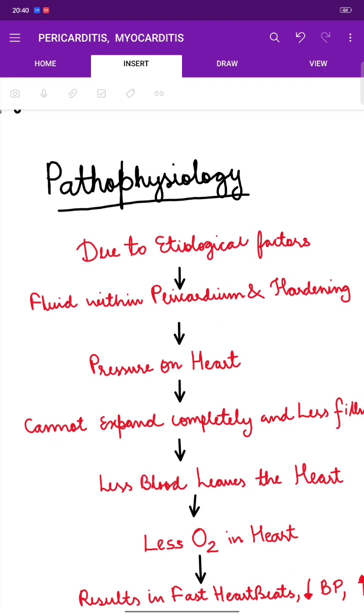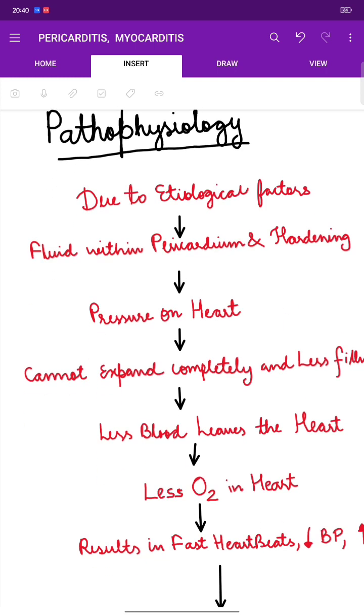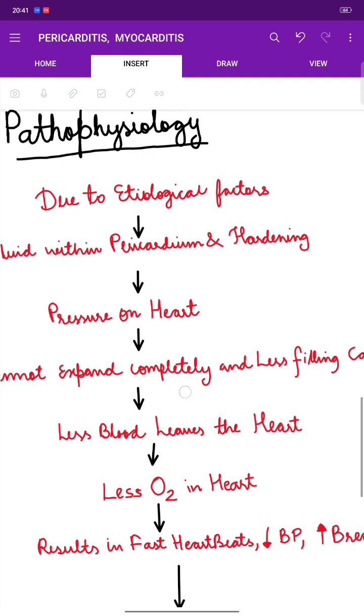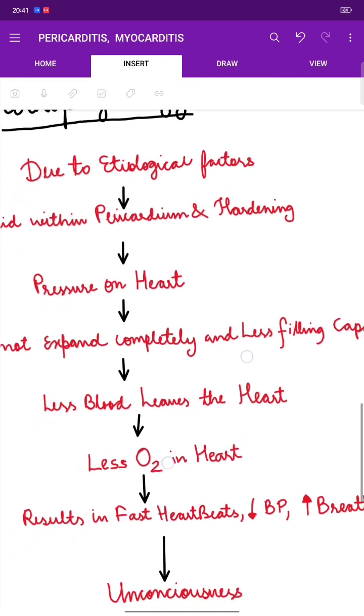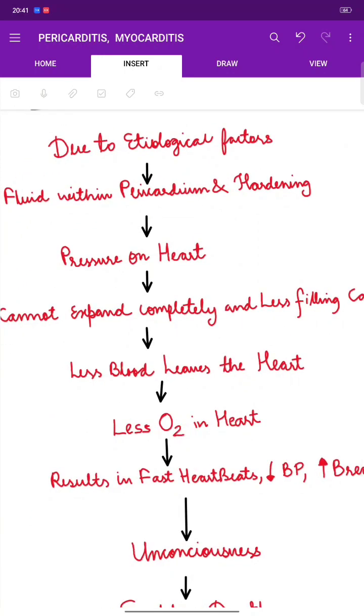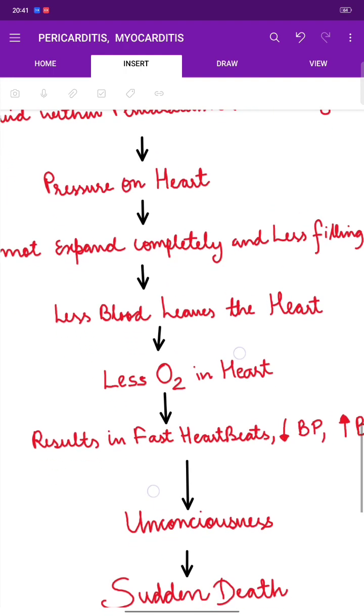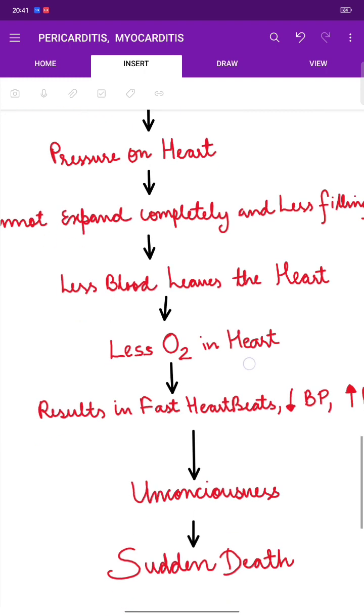Now, this thickening of pericardium causes a great pressure on the heart. So, due to this pressure, the heart cannot expand completely and less filling of the heart occurs. So, less blood leaves the heart. Now, when less blood leaves the heart, there is less oxygenation in the heart.